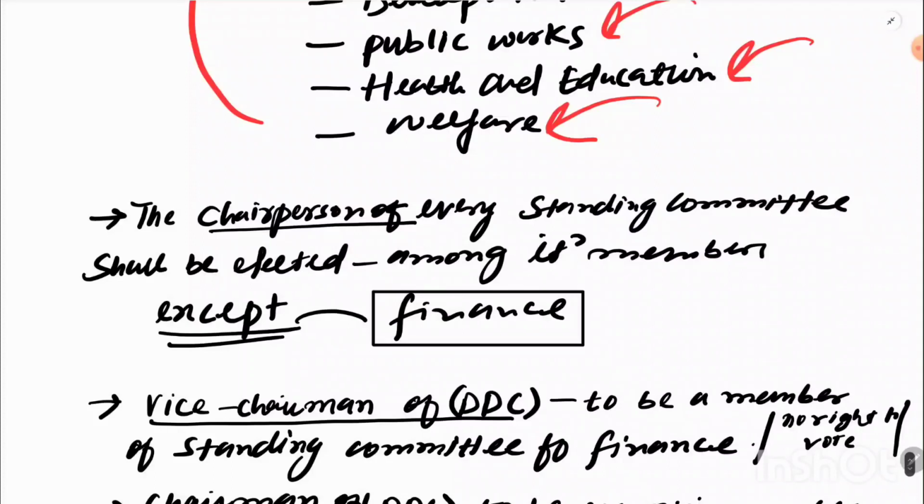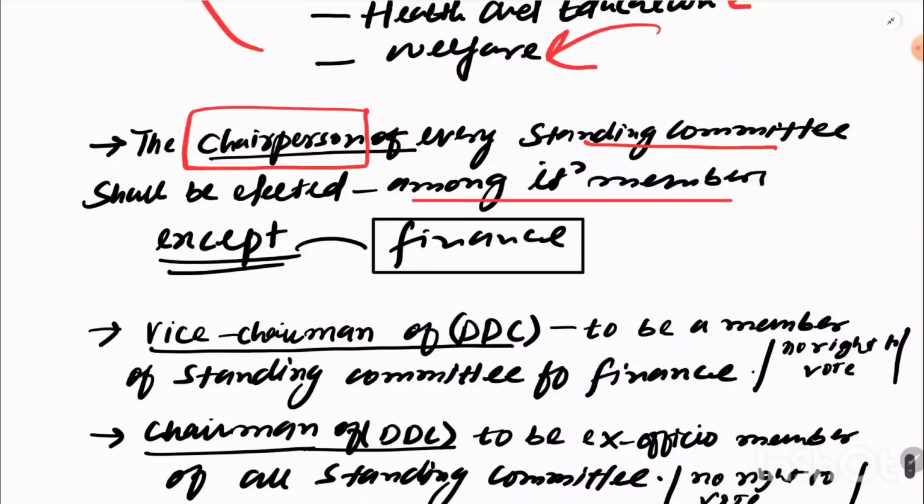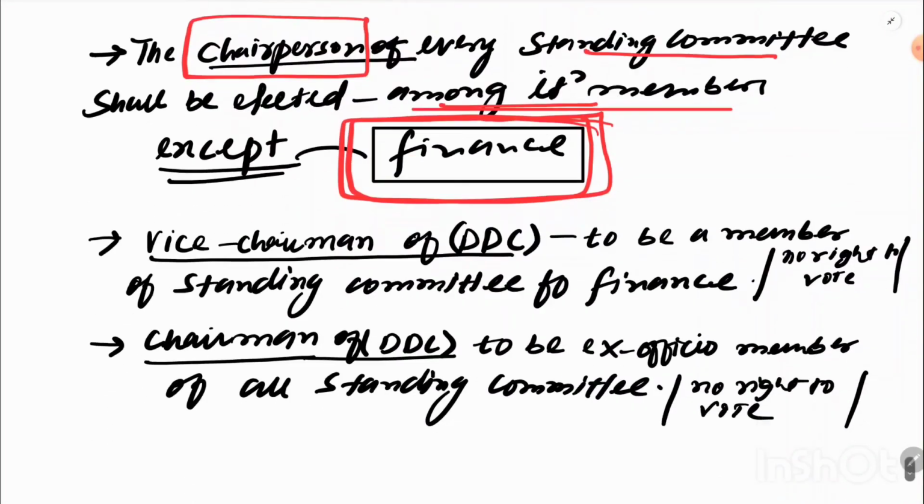Now this standing committee will have a chairperson. And that chairperson of this standing committee shall also be selected among its own members. But not in terms of finance. This is a very important exception, and these things are always asked in the examination. Whatever is the exception, exceptions are always asked. So every chairperson of a standing committee can be elected from its members, but the chairperson of the finance standing committee cannot be elected from its members. This is an exception.